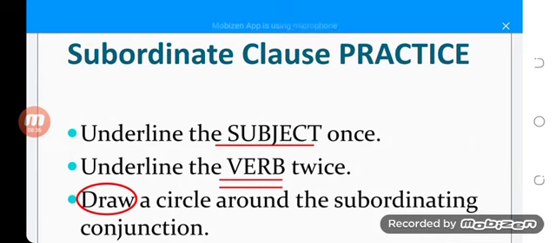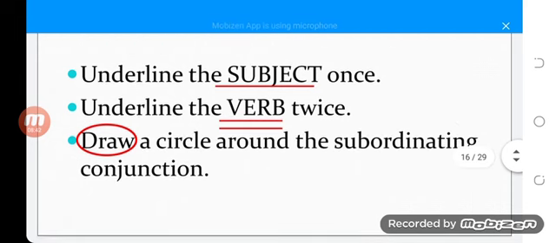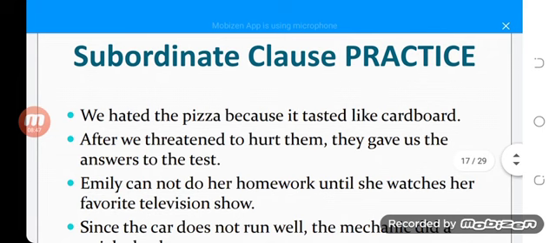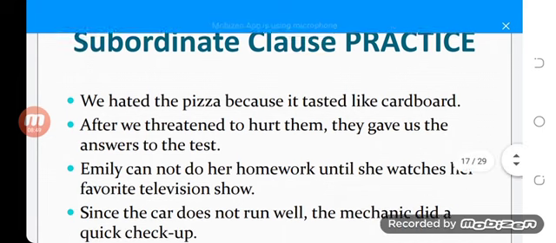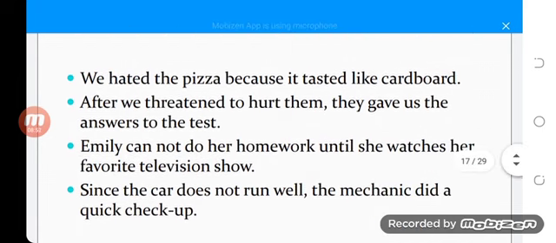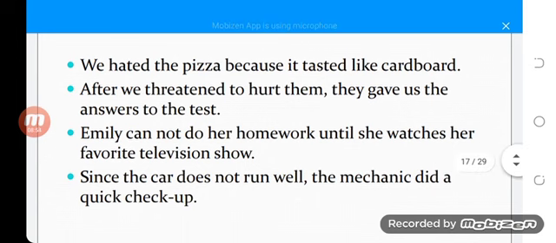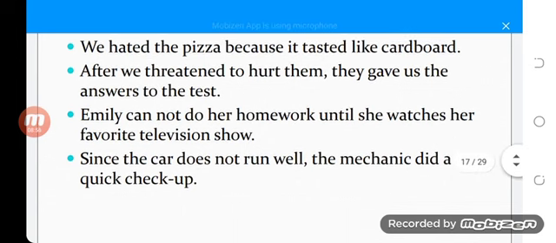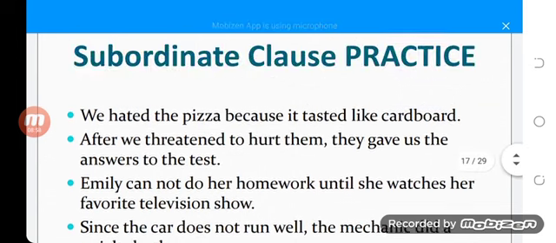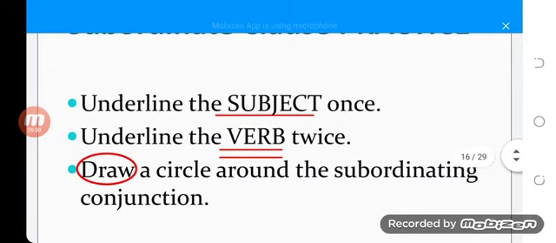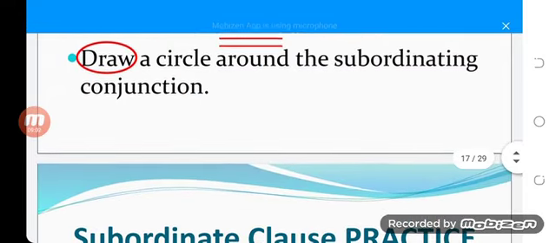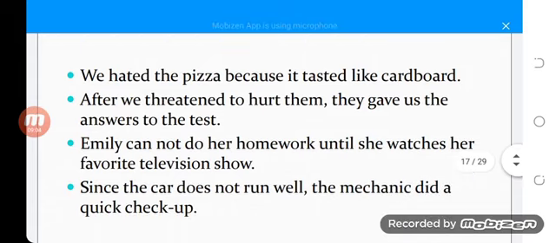Subordinate clause practice: underline the subject with a single red line, underline the verb with a double red line, draw a circle around the subordinating conjunction. So these are some sentences. We hated the pizza because it tasted like cardboard. After we threatened to hurt them, they gave us the answer to the test. And we have to underline subject, verb, and circle subordinating conjunctions in these sentences.